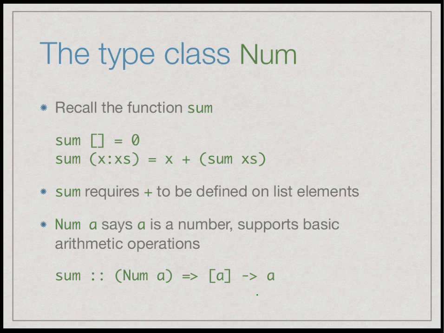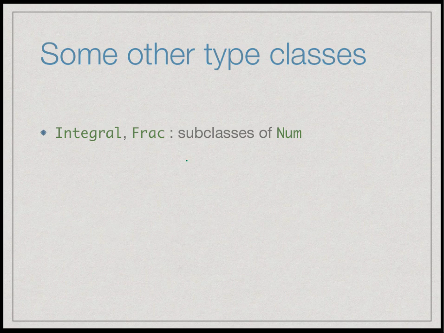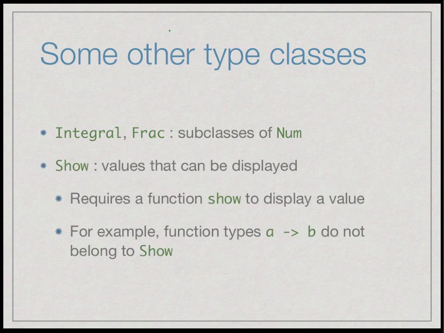Now why of the same type? Well, obviously if you're adding up integers, we'll get an integer. If we're adding up floats, we'll get a float, and so on. So provided the underlying values can be added, we'll get a value of the same type. So Num actually has specialized subclasses such as Integral, Fractional, etc. So you can look up some Haskell documentation to see all the various type classes that are built into Haskell.